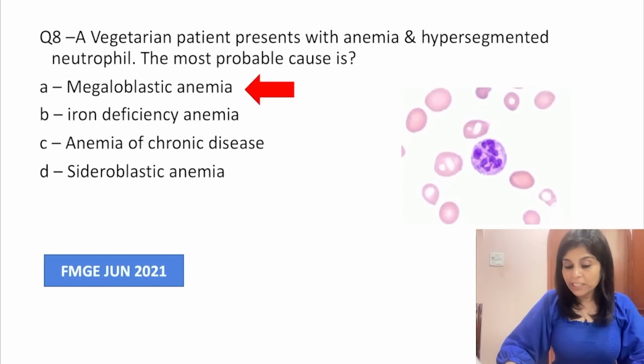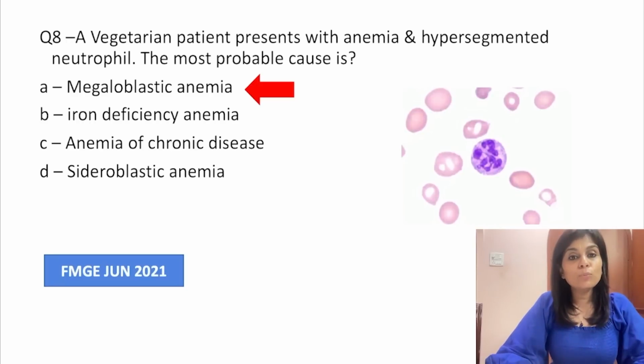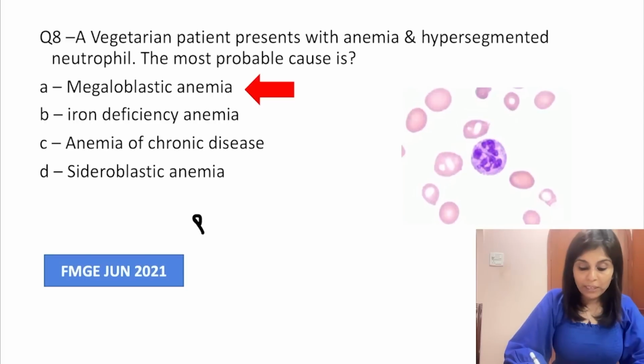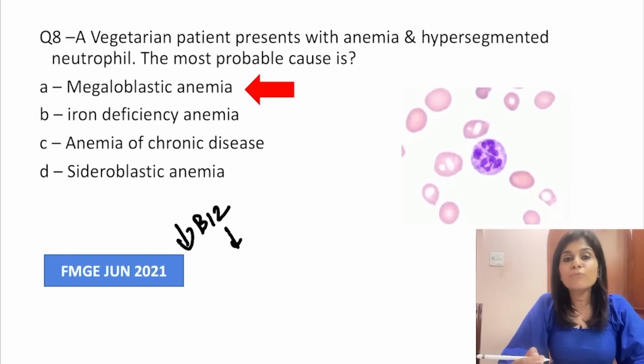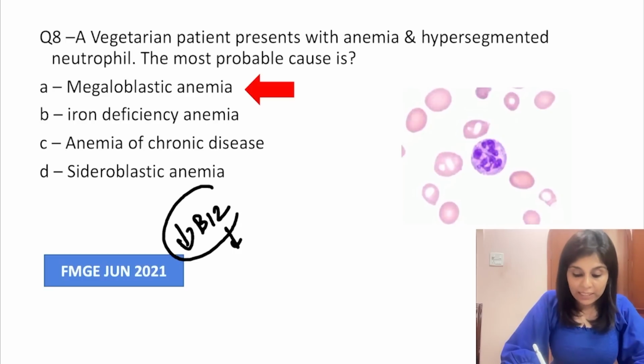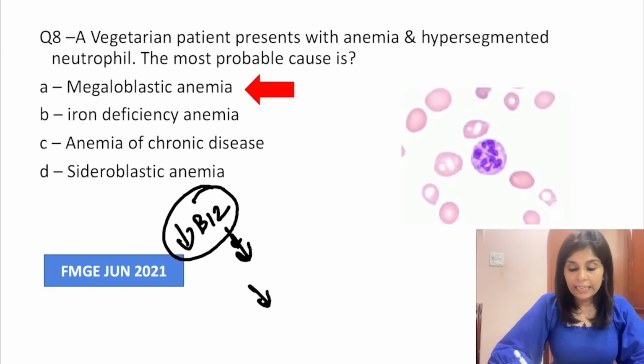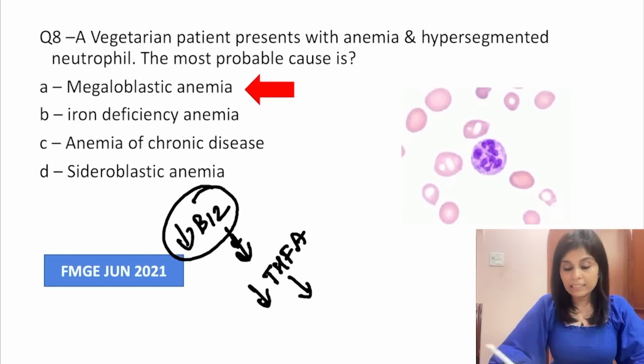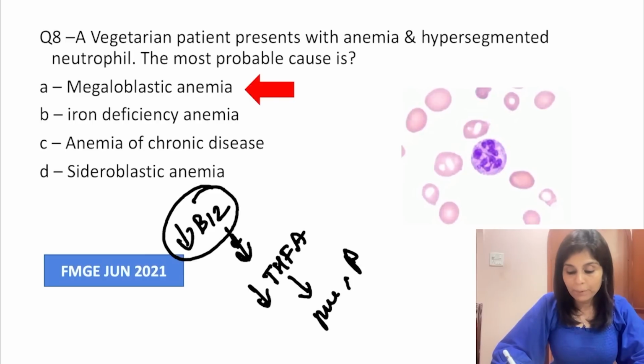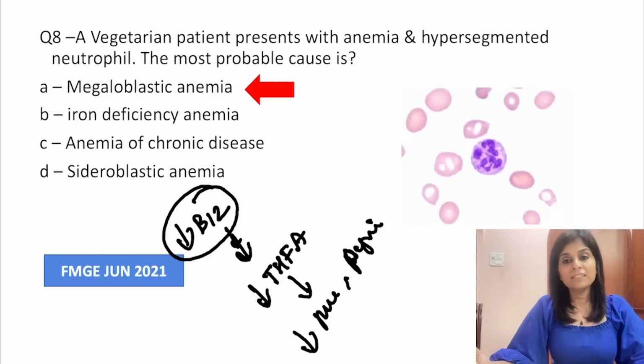So why should B12 deficiency present as megaloblastic anemia? Have you ever thought about it? Please always ask yourself why. So why should B12 deficiency cause megaloblastic anemia? Have you heard of methylfolate trap? Whenever there is B12 deficiency, indirectly it causes deficiency of tetrahydrofolate. And tetrahydrofolate is necessary for forming purine and pyrimidines. So when there is no folate, purines and pyrimidines cannot be synthesized.